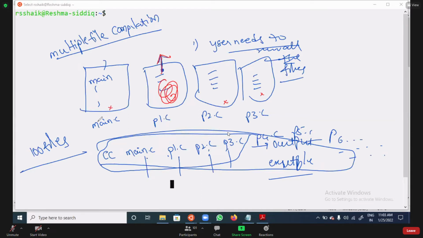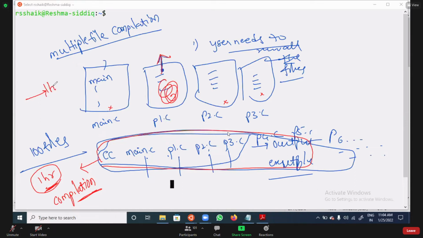Assume in real time the compilation takes 1 hour. You compile for 1 hour, compilation is successful, you get the executable file and execute it, but you find a small bug. I need to change the code.